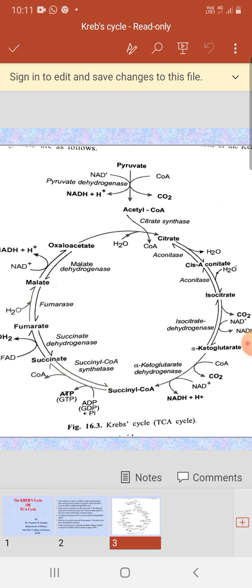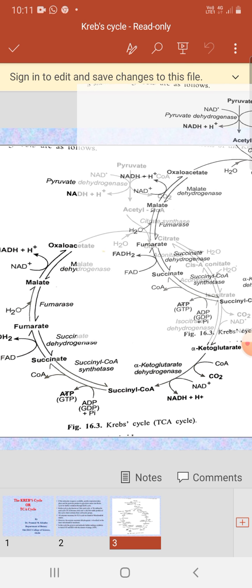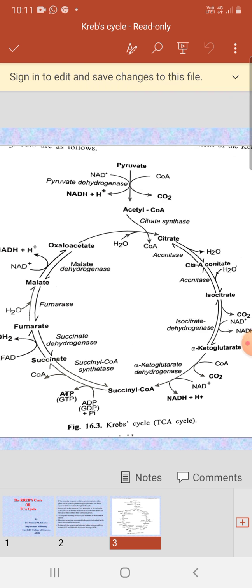Now citrate is converted into isocitrate by two reactions. First the citrate is dehydrated into cis aconitate, and cis aconitate is again hydrated into isocitrate by the same enzyme, aconitase.